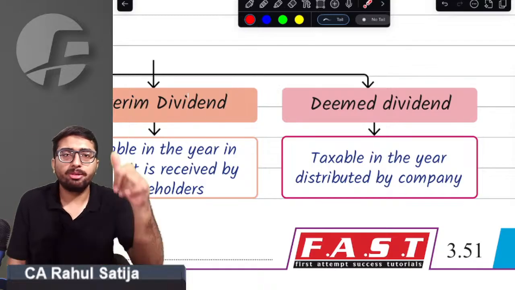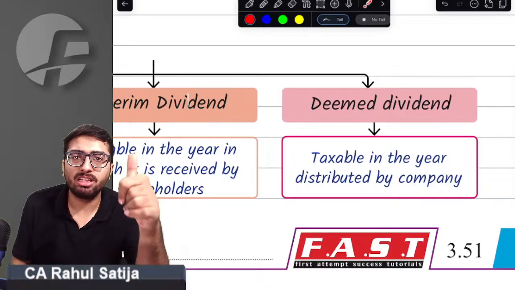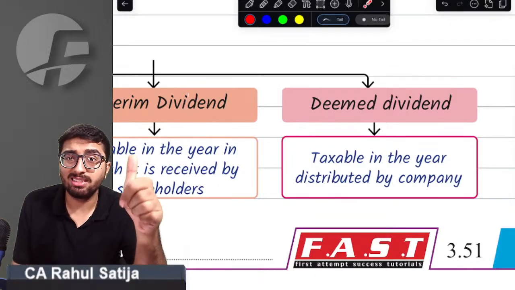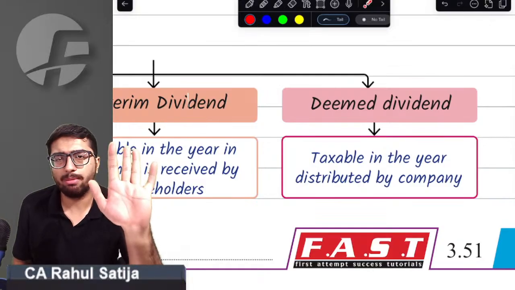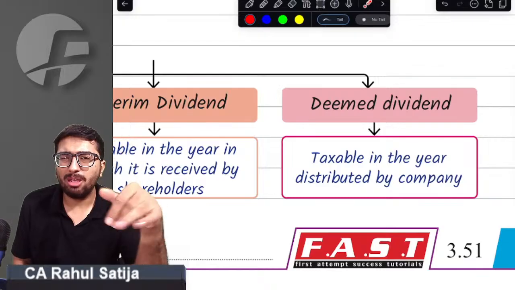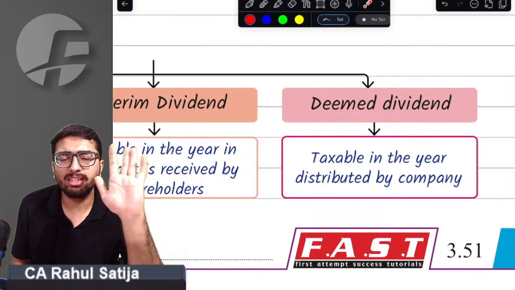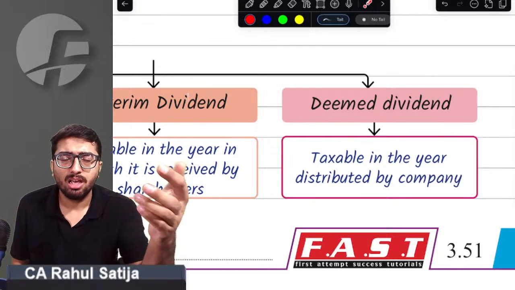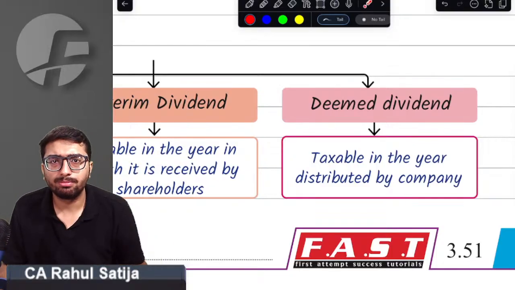See, as per the Companies Act, if you read the bare provision, dividend in India can be only in the form of cash. The meaning of dividend implies cash distributed by the company to the shareholders. So people have tried to distribute various other things just to avoid the definition of dividend and just to avoid taxation. So for that matter, income tax broadens the meaning of dividend.